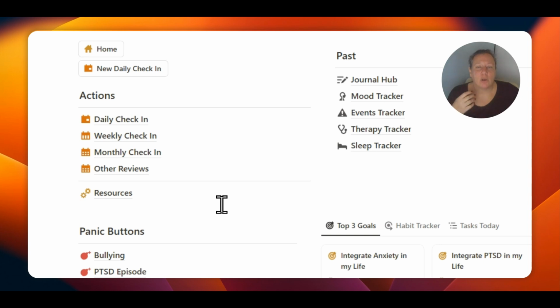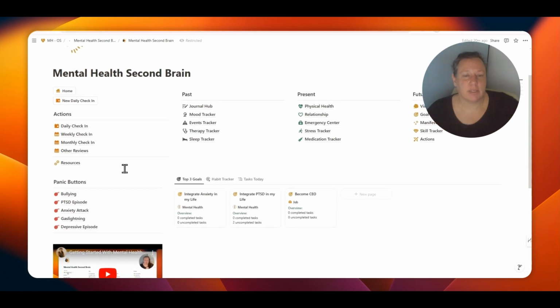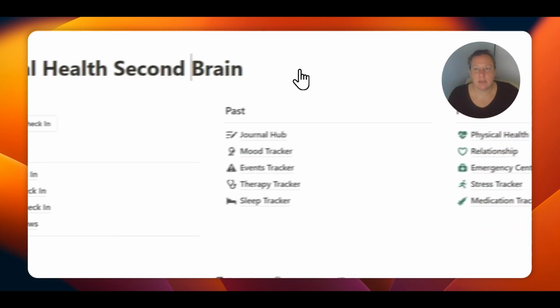Underneath you find the resources that you might need, for example, for the mental health issues that you experience. The panic buttons are meant for those moments where you need help right now, immediately. Be it bullying, PTSD, anxiety attack, gaslighting, and depressive episodes. These are, well, the issues that I experienced myself. That's why I just took these as an example. Please feel free to copy and adjust for yourself.